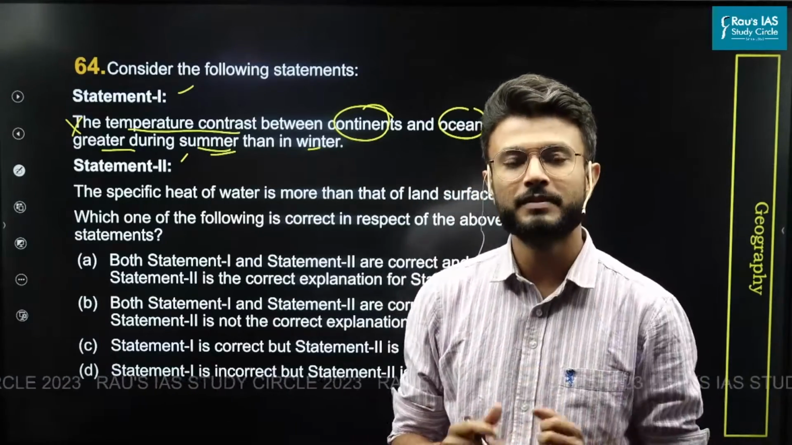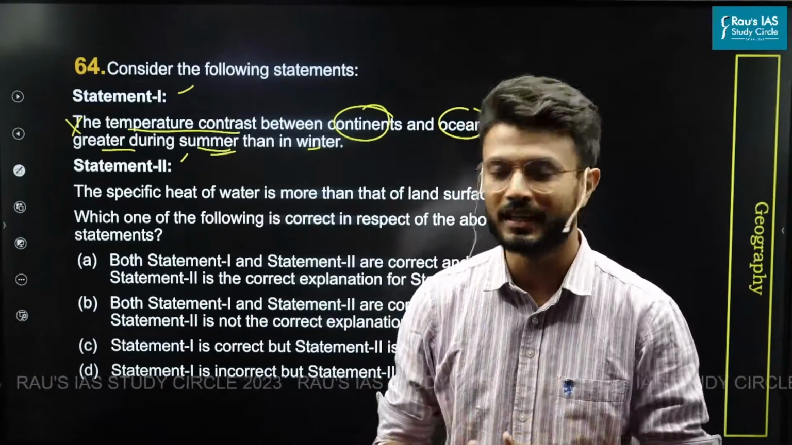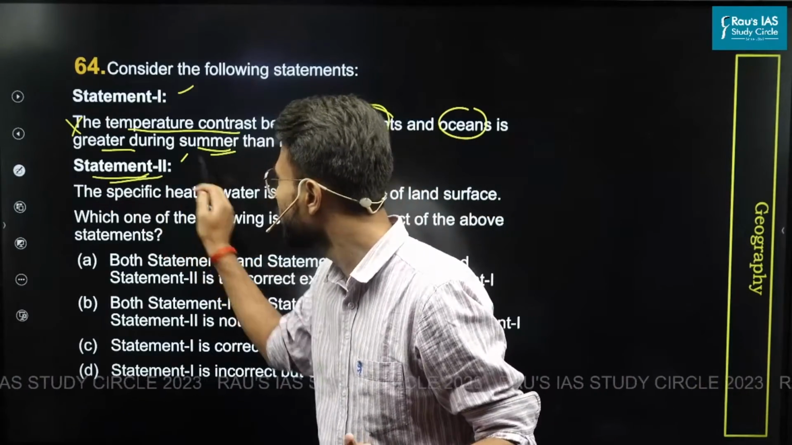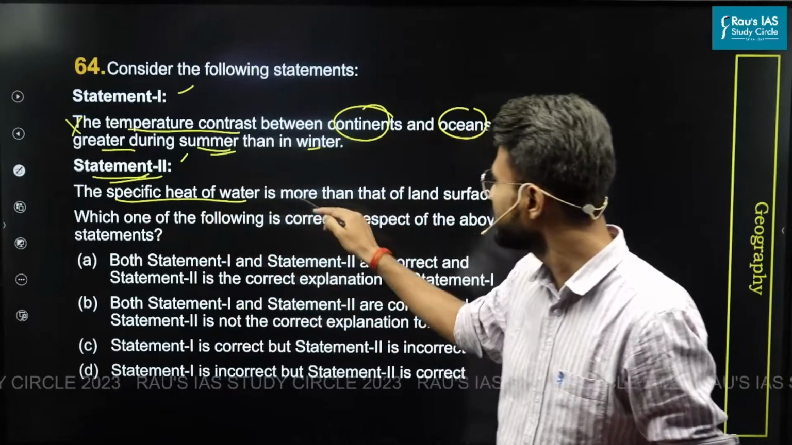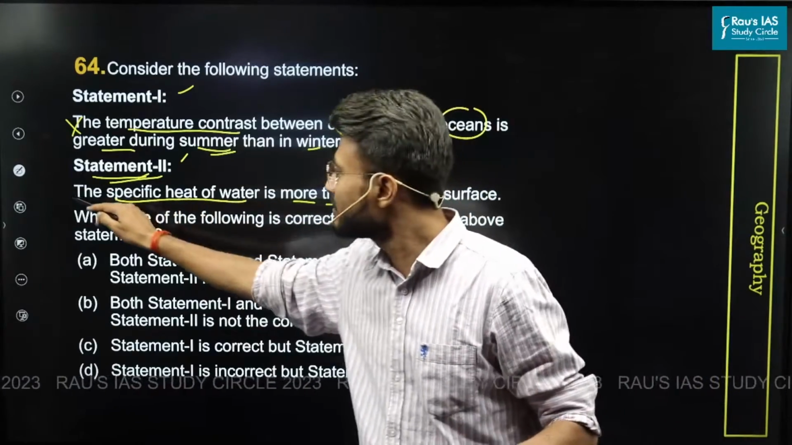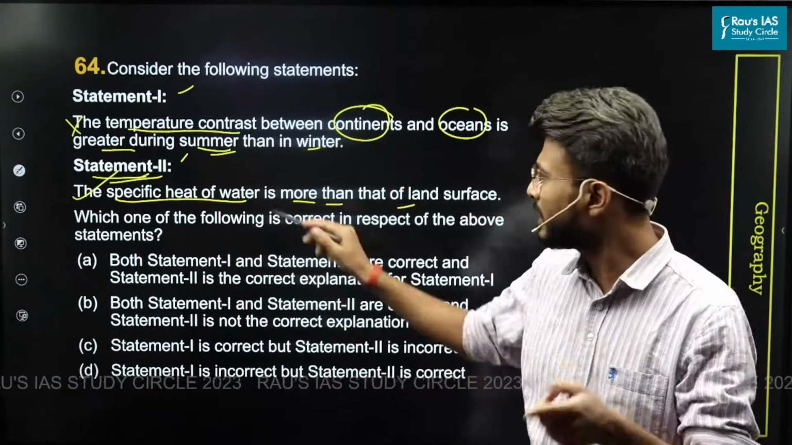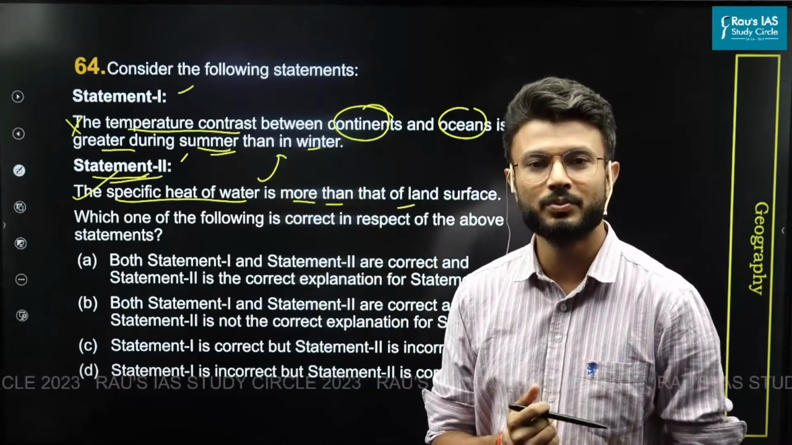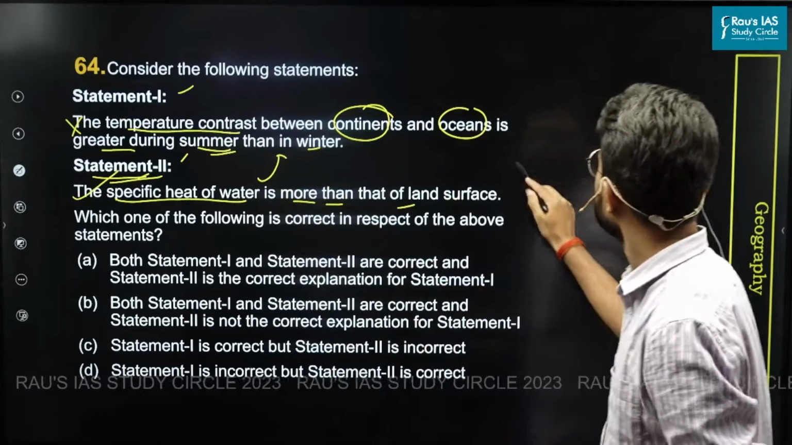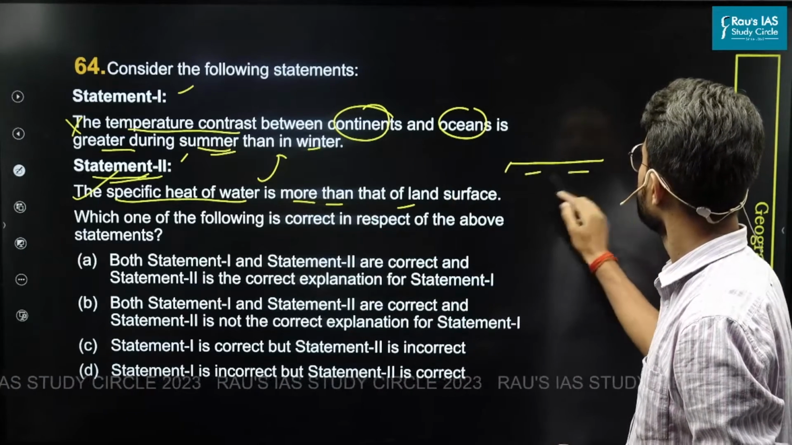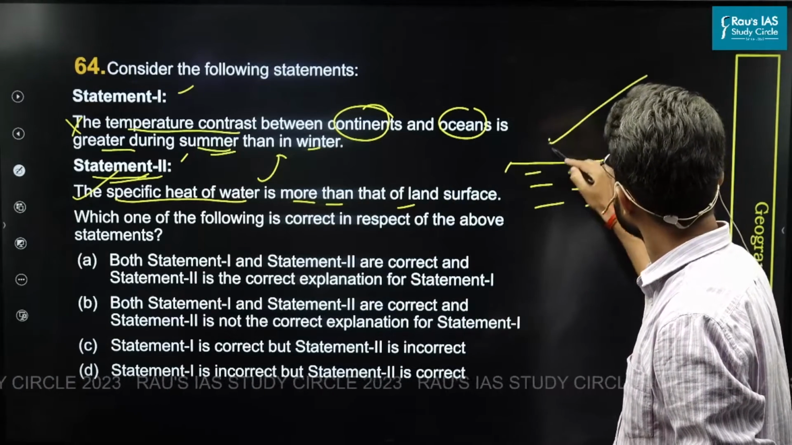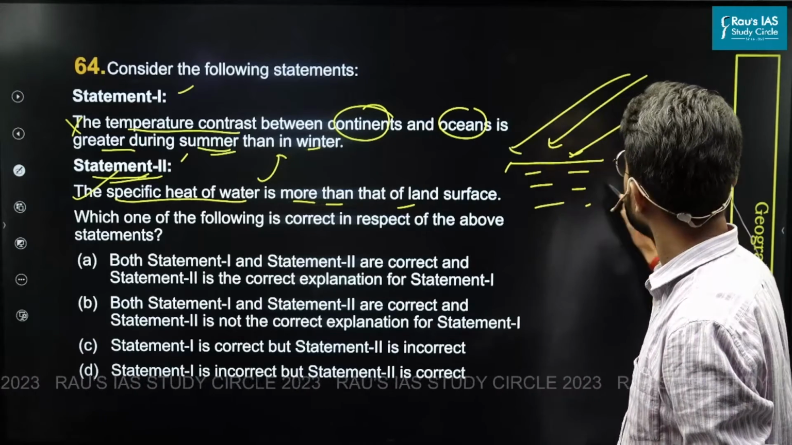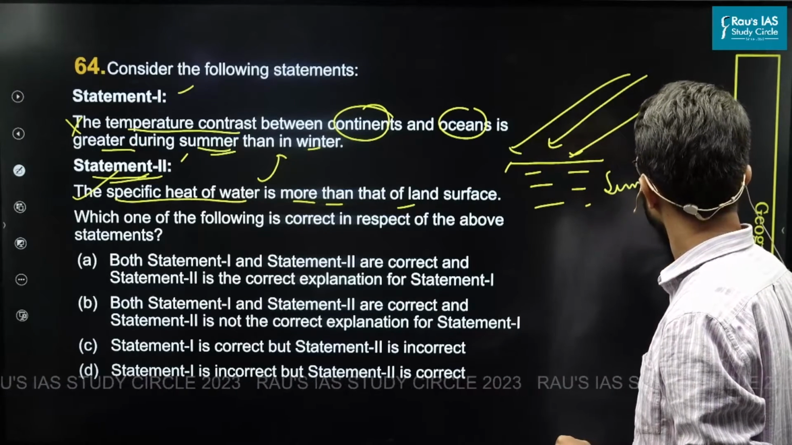We know that the specific heat of water is more than land, and this is statement 2 also. The specific heat of water is more than land. So obviously factually this statement is correct. But how does this explain that there is a greater thermal contrast during winters? Let us understand. Suppose this is an ocean body. It absorbs the solar insolation during the summers.